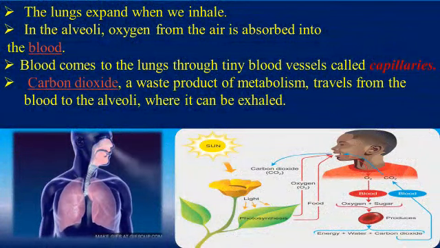The lungs expand when we inhale. Then the exchange of gases takes place in our lungs. That means in the alveoli, that is the air sacs, oxygen from the air is absorbed into the blood. Where does the blood come from to the lungs? Blood comes to the lungs through tiny blood vessels called capillaries. Then carbon dioxide, that is a waste product collected from our body, travels from the blood to the alveoli, that is the air sacs, where it can be exhaled.